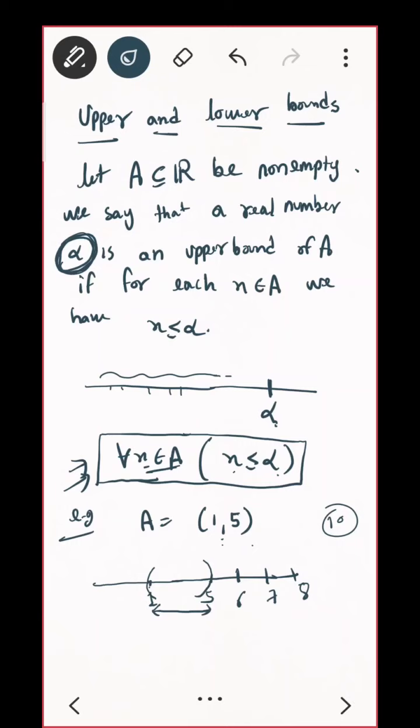So I need to find one more real number which is greater than each element of the set. So I can take any value on the right hand side. All the values here are greater than everything in between 1 and 5. So these points are upper bounds of the set.